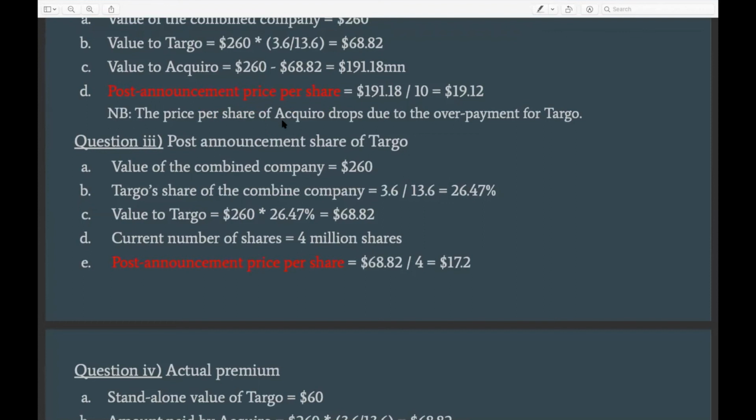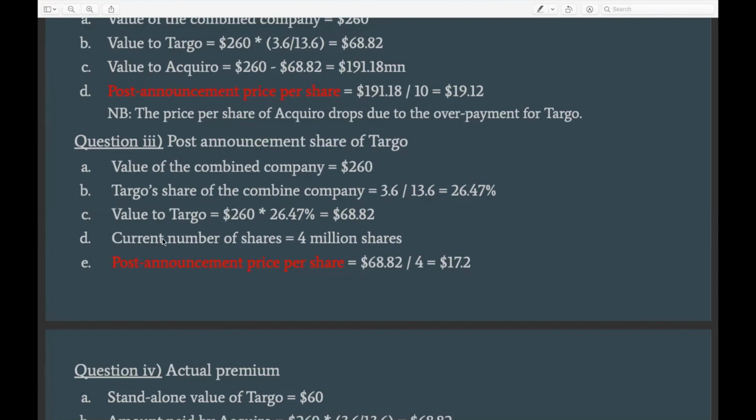We also need to find the proportion that belongs to Darboe, which is the 3.6 divided by the total number of shares, and that's 26% of the company. And based on this information, we can calculate the value of Darboe shareholders, right, which is 68.82, exactly the same as we have in the previous subtraction.